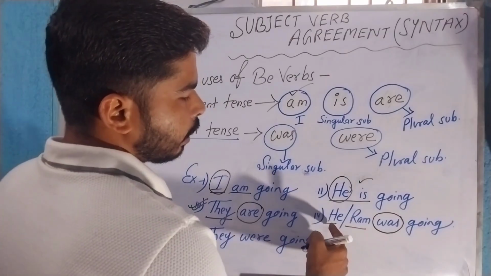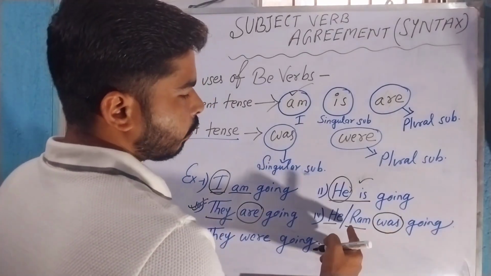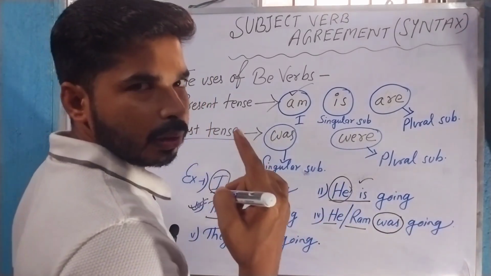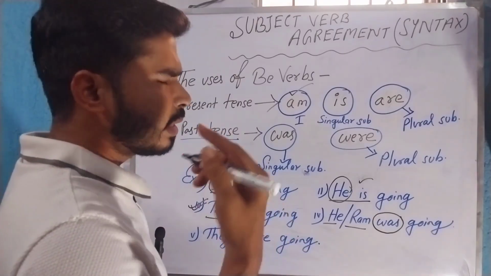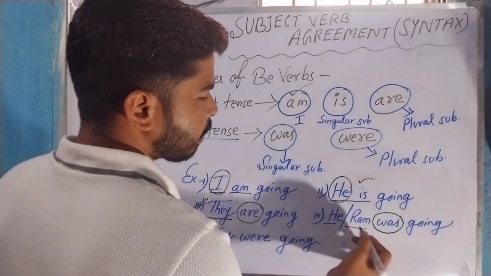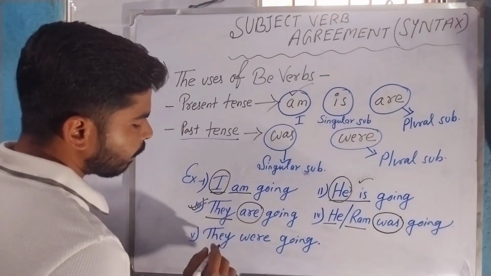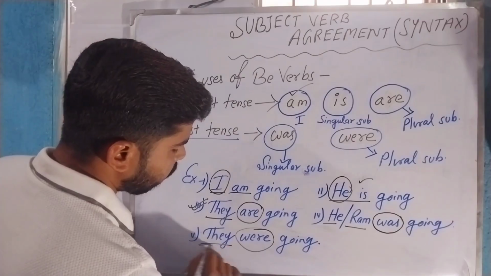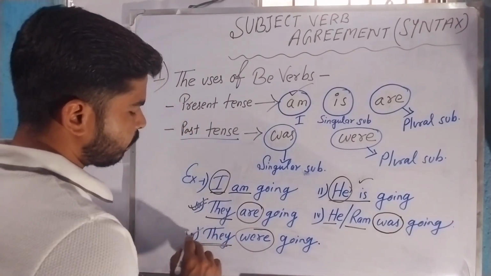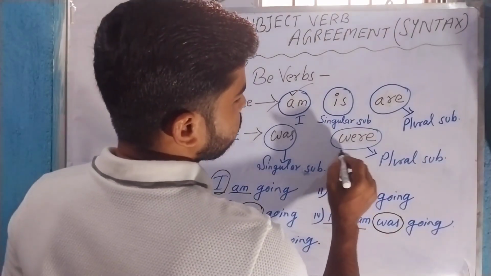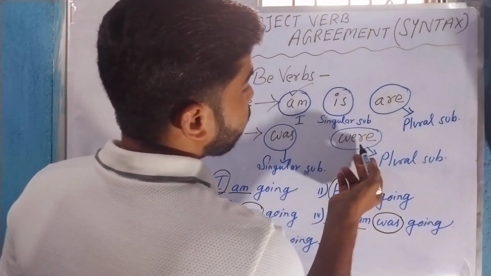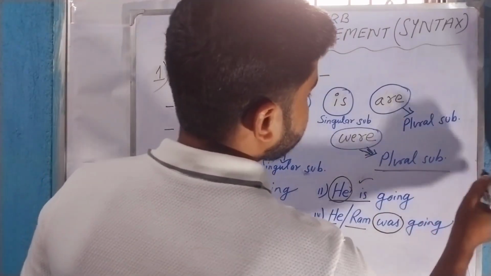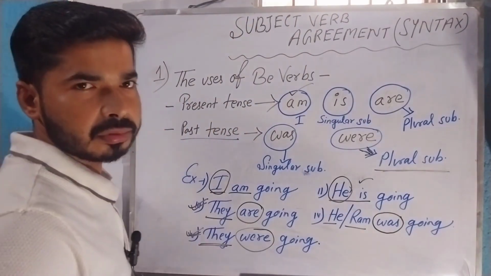We can't use he were going to school, or Ram were going to school, because Ram or he is in third person singular number. In the same way, in the fifth example, we have used were with the subject they, because they is referring to the plural form. And as I have already told, were is used with plural subject, and here the subject is they in plural form.